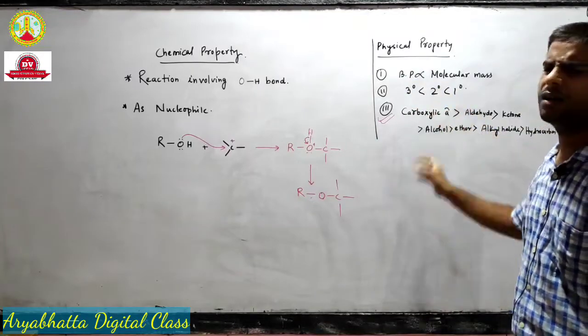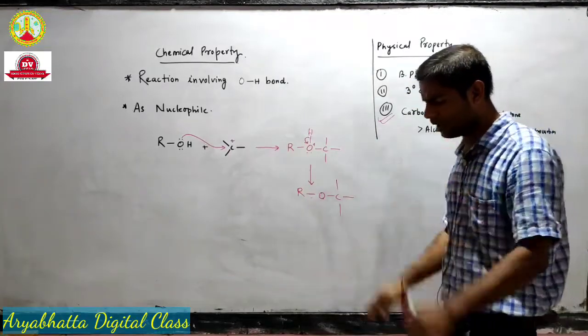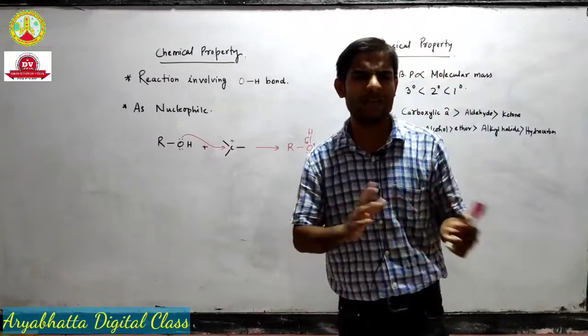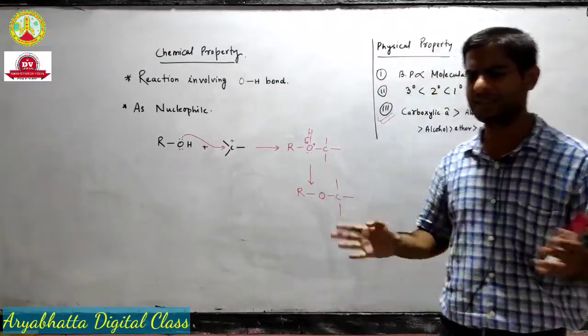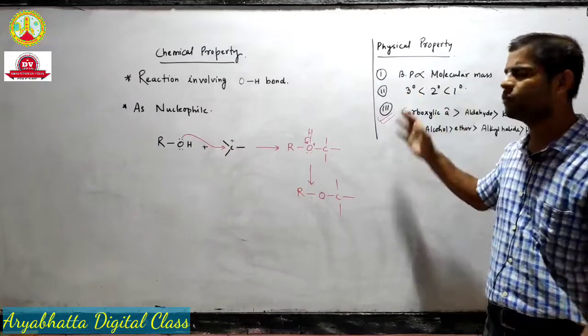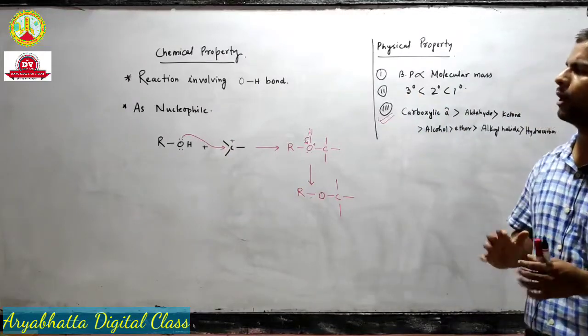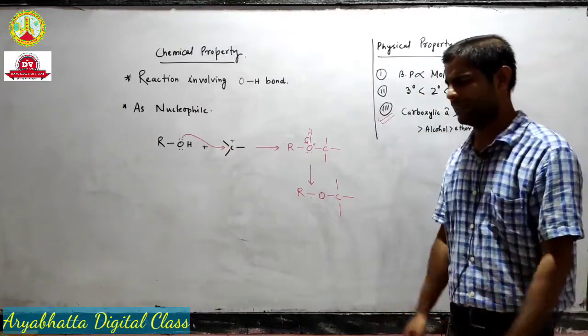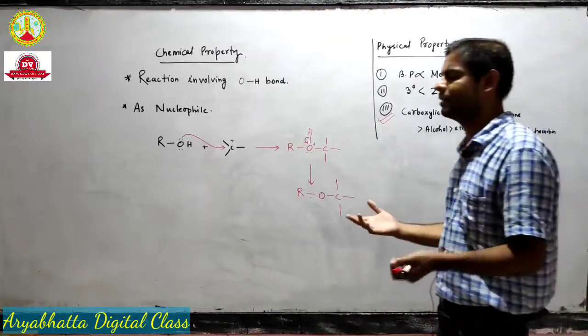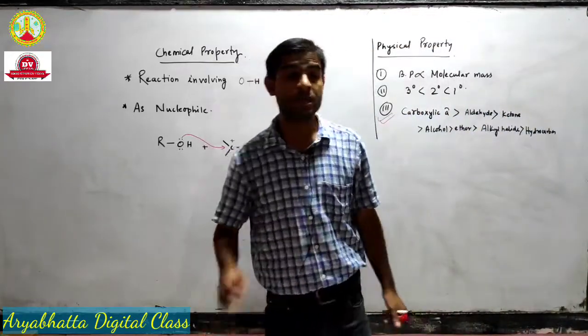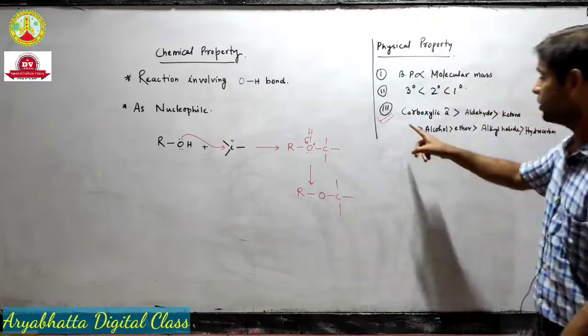These 2 things will work in all the other organic compounds. For aldehydes, ketones, carboxylic acids, in every case 3 degrees will have lower boiling point, in all the functional groups. Basically, even if you take amines, amides, anything. Okay, so let's see this one.